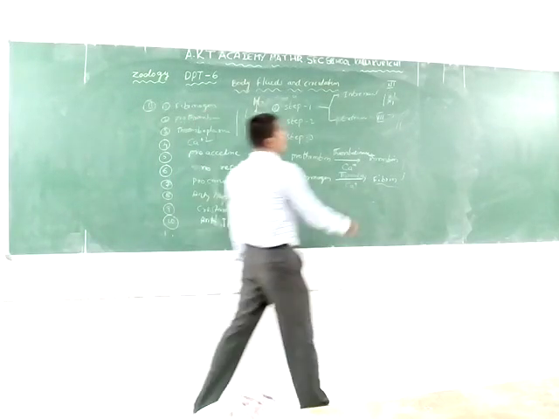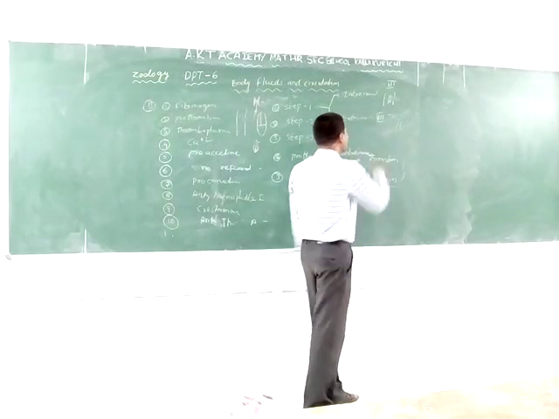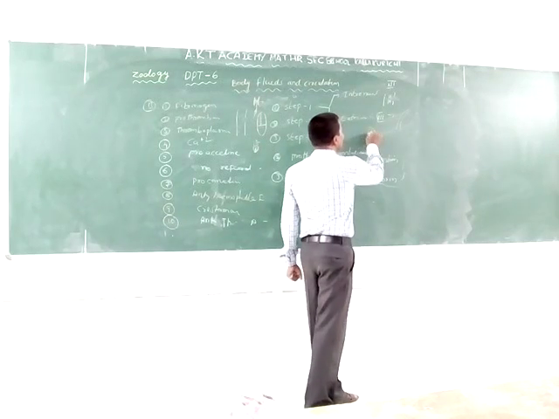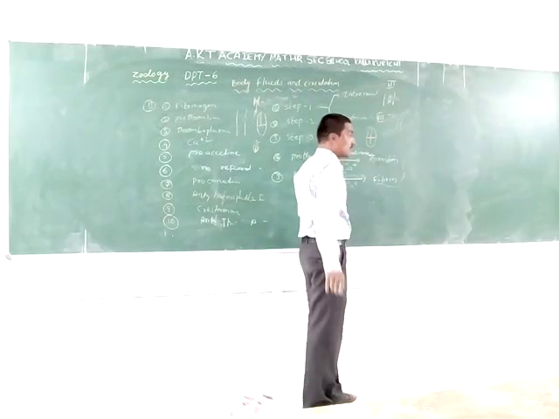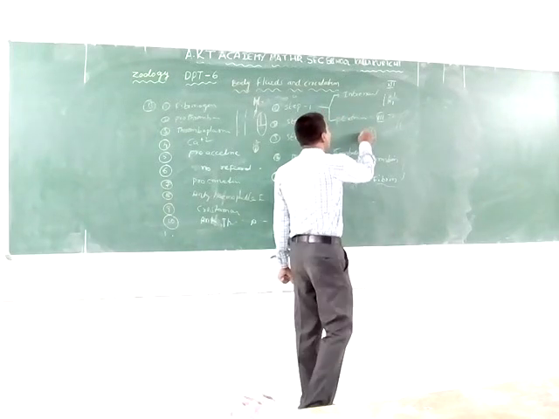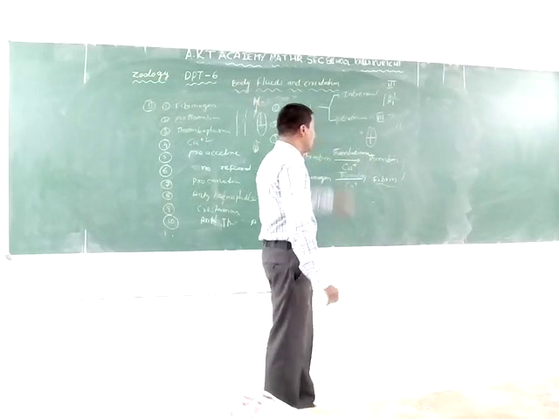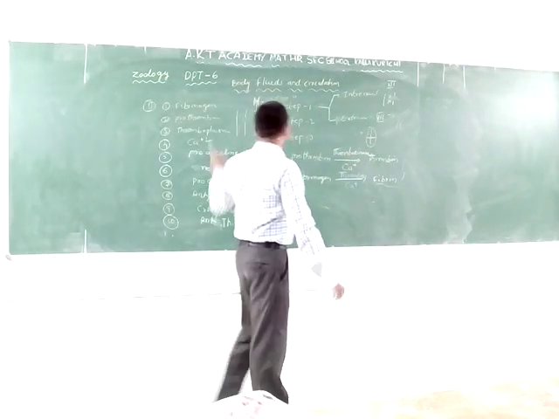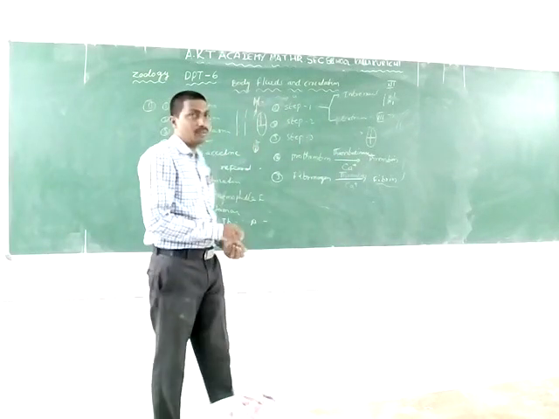The next one is the mammals. The birds and mammals have a four-chambered heart, two auricles and two ventricles. This is the double circulation, complete double circulation. The birds and mammals have this circulatory system. Very important one.